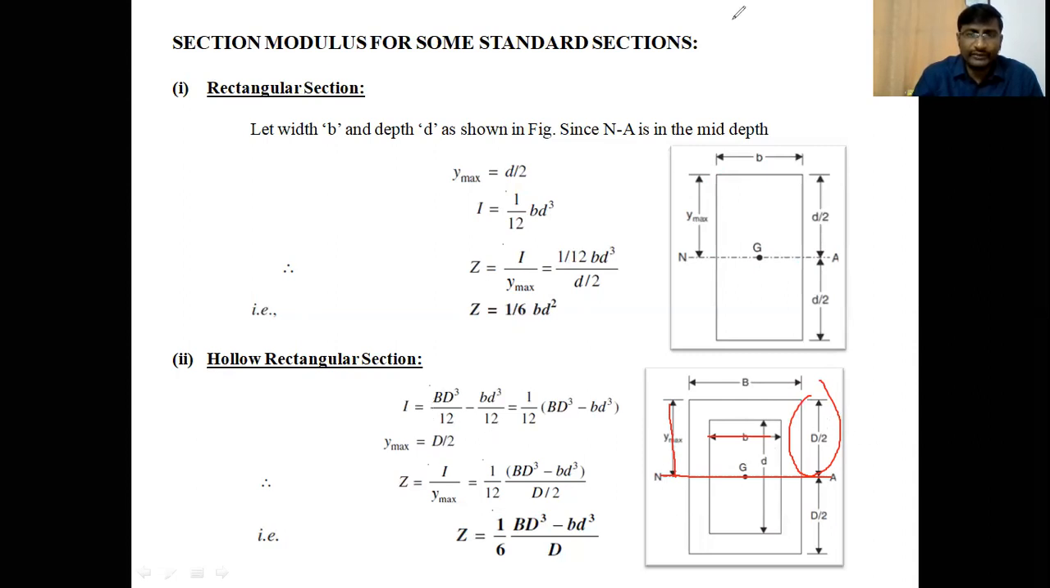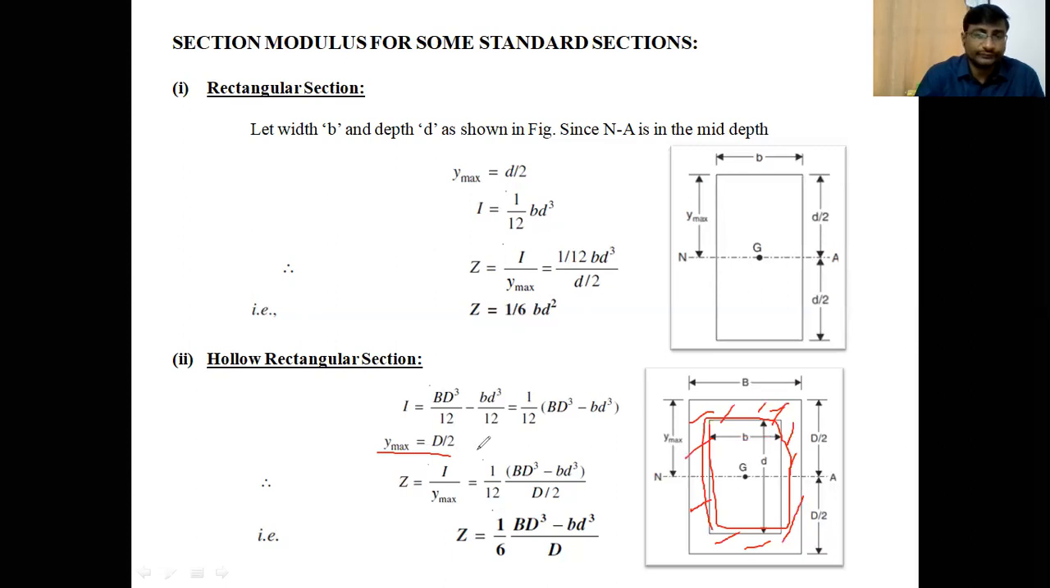Okay, so in this case we take Y maximum as capital D by 2. So what is the moment of inertia of the section? Capital BD cubed by 12 is for the total rectangular cross section. If you subtract the inner rectangle cross section, then we get the moment of inertia of this hollow rectangular section. So capital BD cubed by 12 minus small bd cubed by 12. Therefore, 1 by 12 into capital BD cubed minus small bd cubed. Y maximum here is capital D by 2.